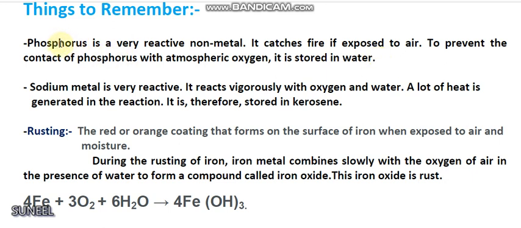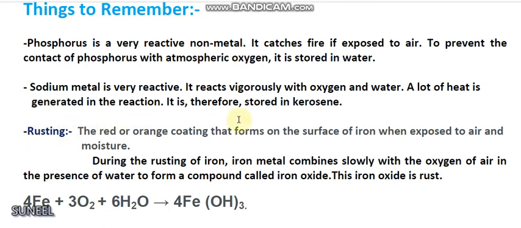Then sodium metal is very reactive. It reacts vigorously with oxygen and water, and a lot of heat is generated in this reaction. It is therefore stored in kerosene oil. Not only sodium, but potassium is also a highly reactive metal and is stored in kerosene oil.